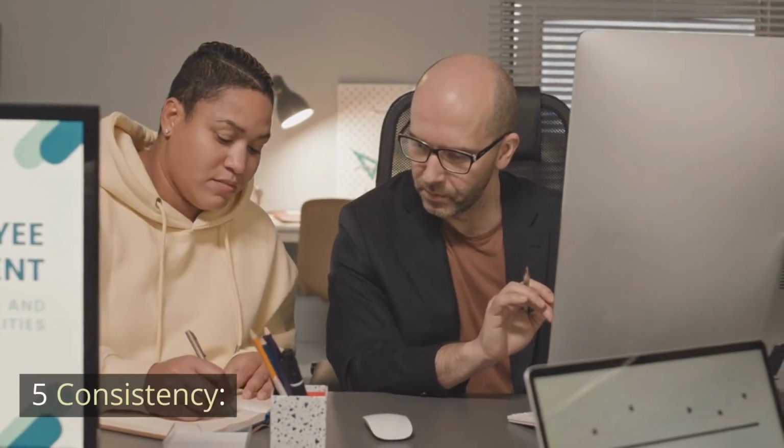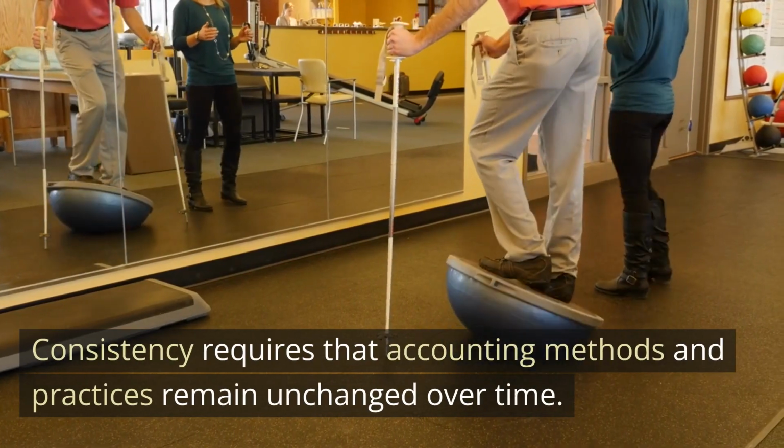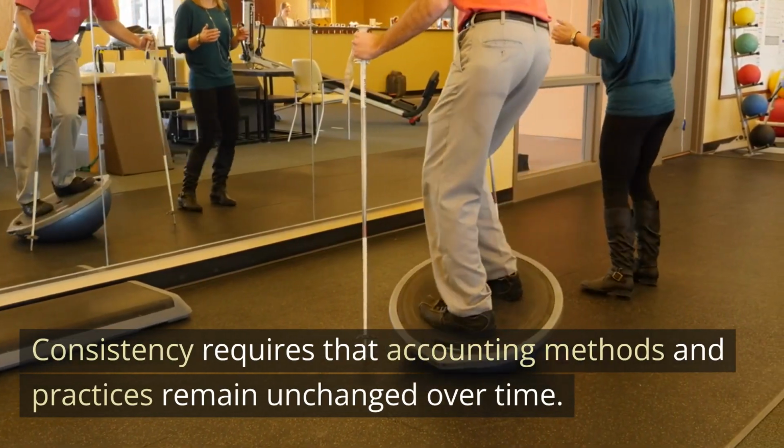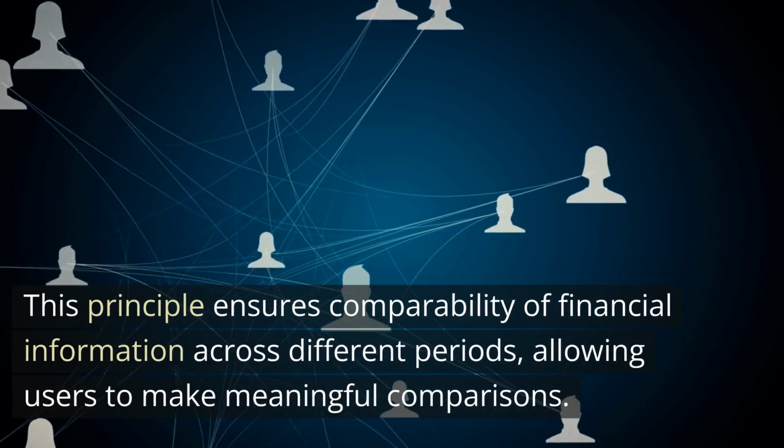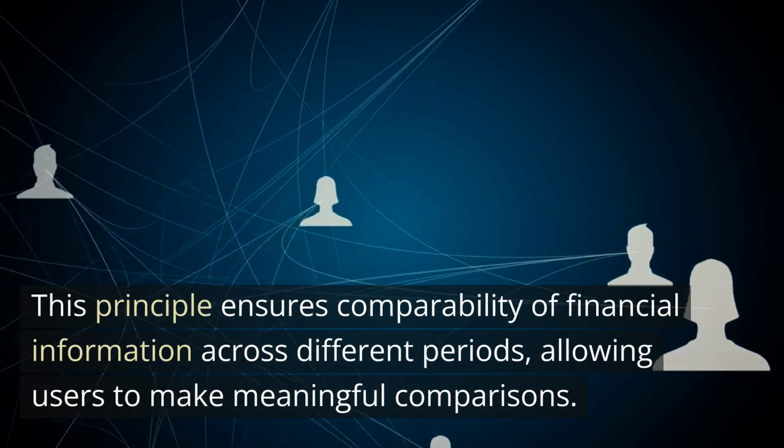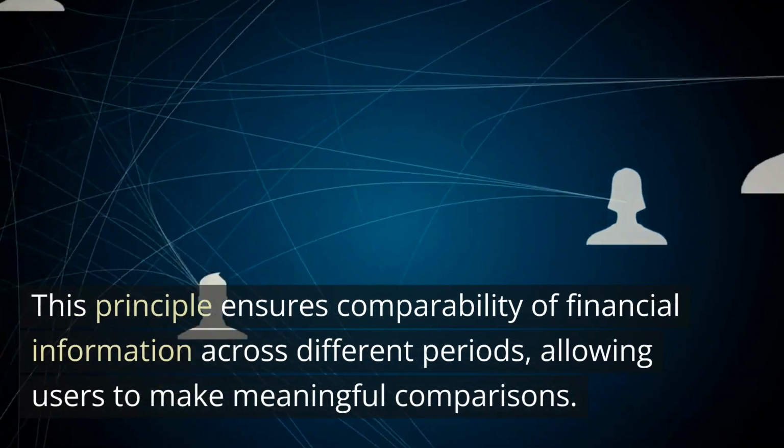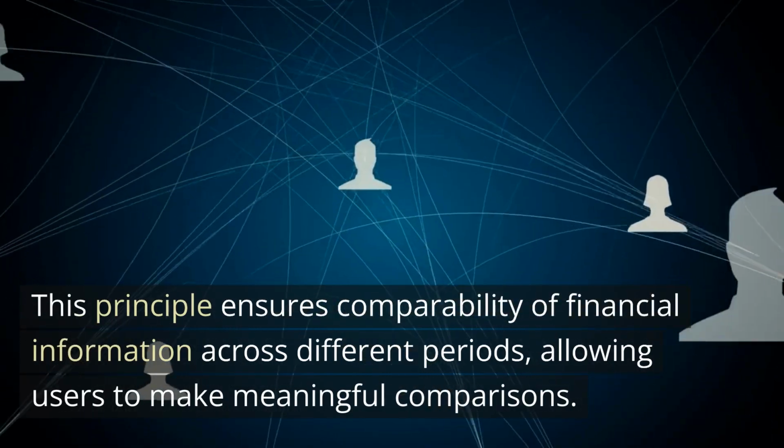5. Consistency. Consistency requires that accounting methods and practices remain unchanged over time. This principle ensures comparability of financial information across different periods, allowing users to make meaningful comparisons.